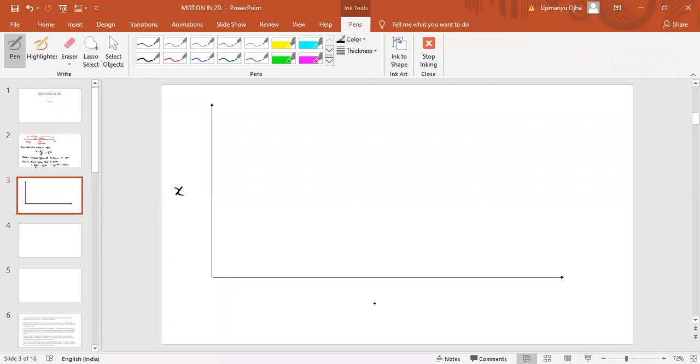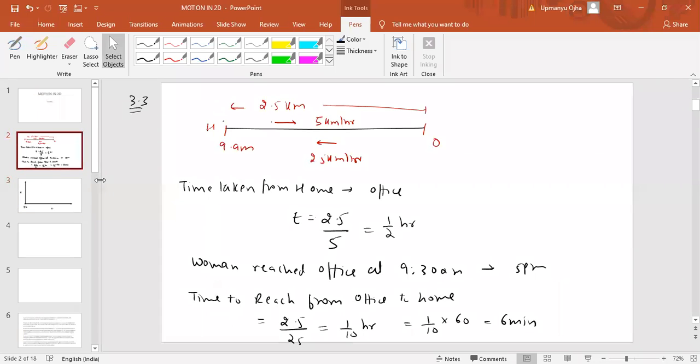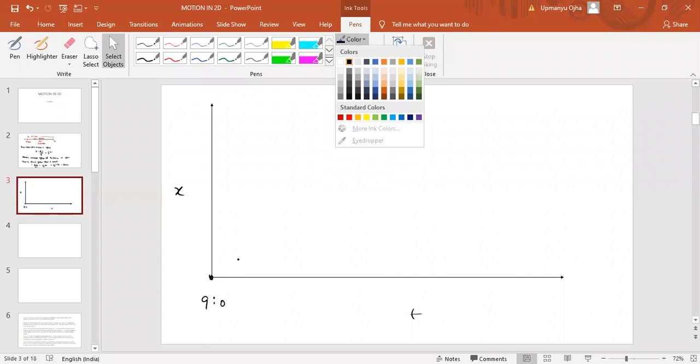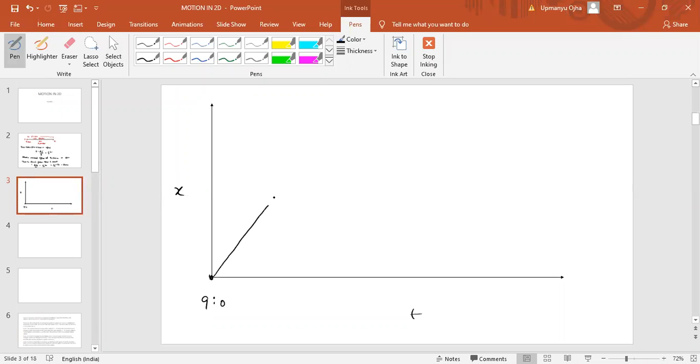At 9 a.m. she started from home, and we can assume home as the reference point. Now she moves with a constant speed. The displacement-time graph for a constant speed is a straight line inclined to the time axis. So this is the graph.